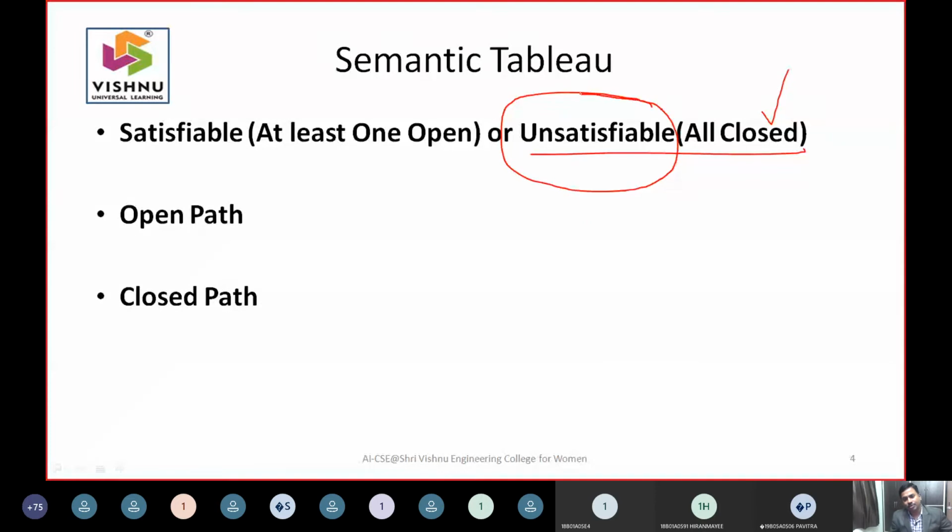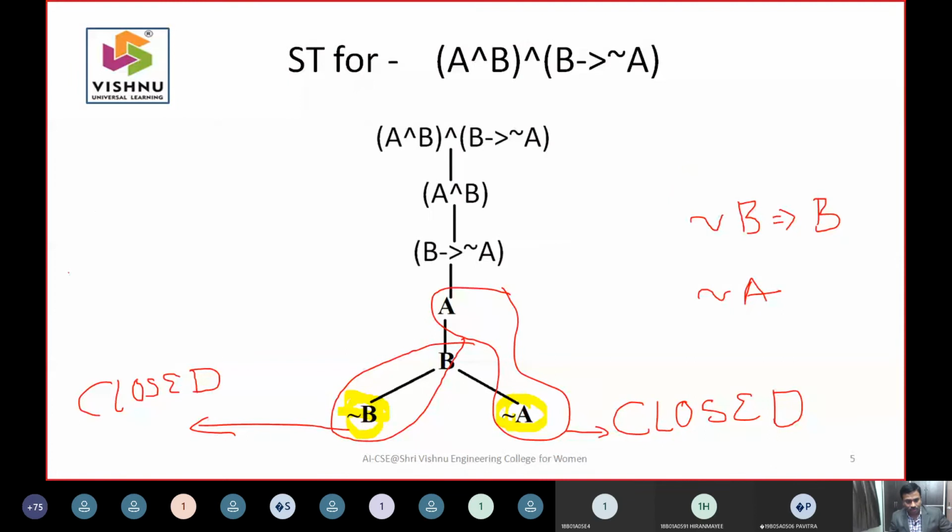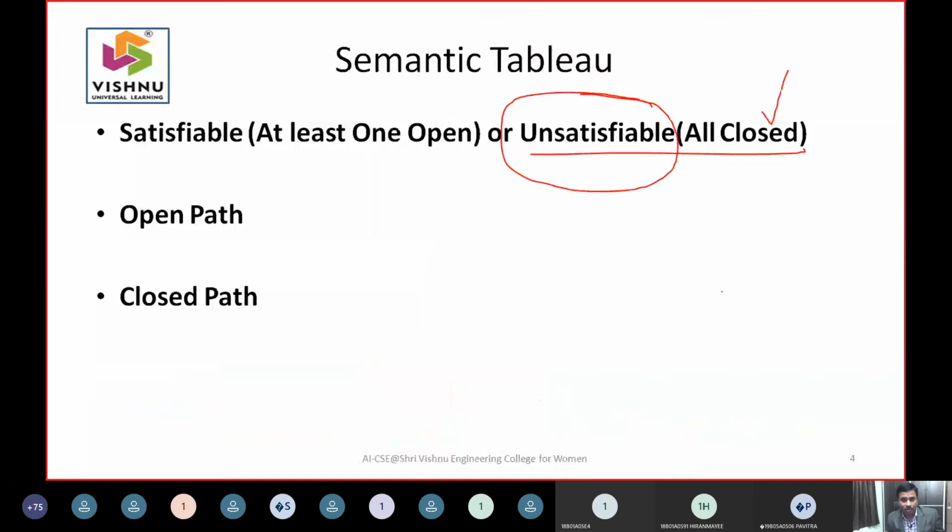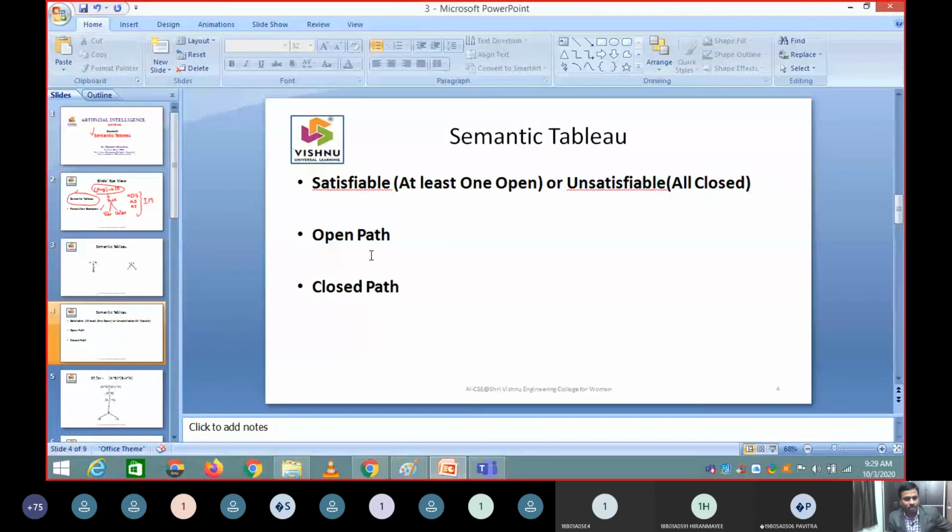When all the leaves are closed, the meaning is you will get an output called unsatisfiable. If at least one node is open, then the output is satisfiable. So this is a very simple concept, you can understand very easily. Once we solve the problem, we'll solve the other problem, then we'll understand this better.